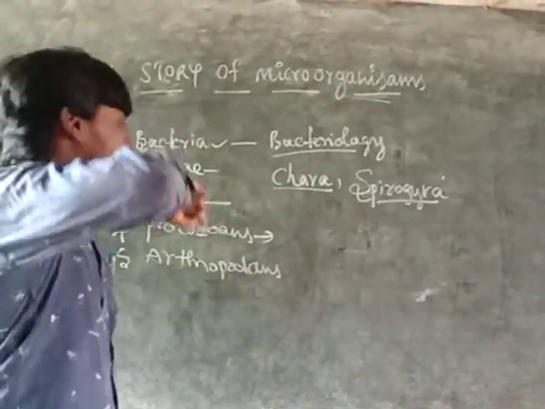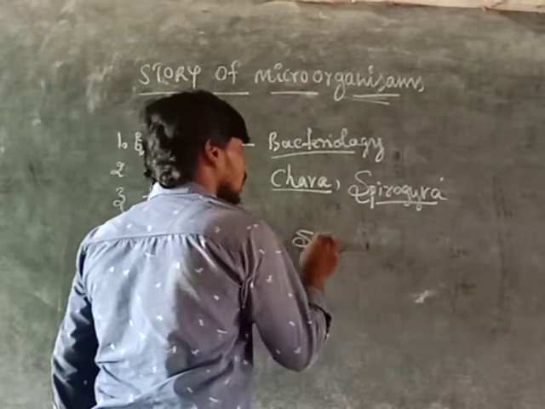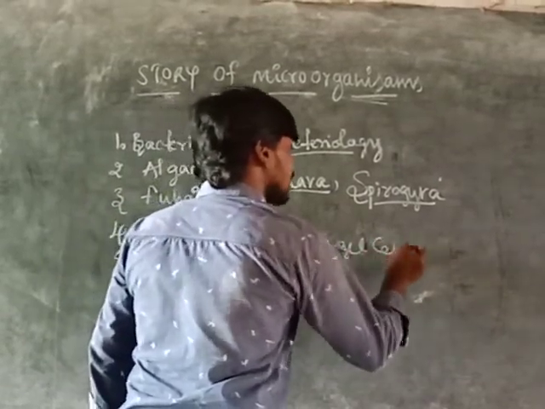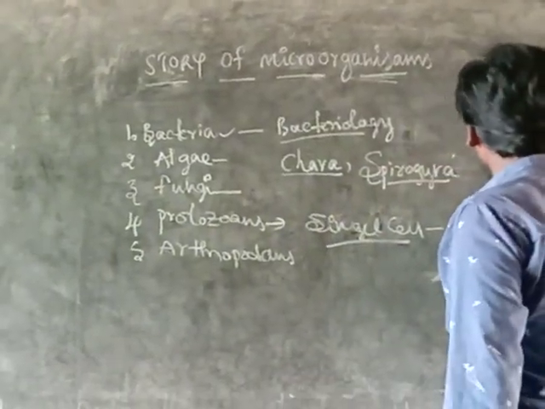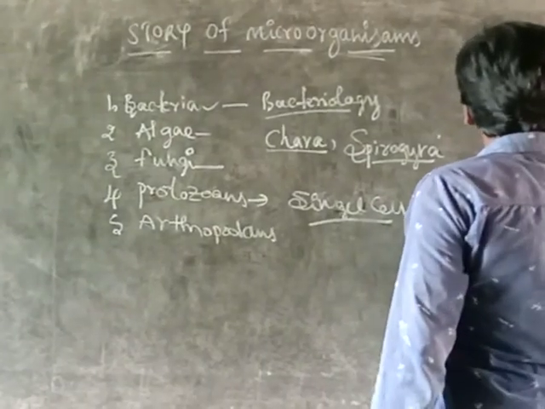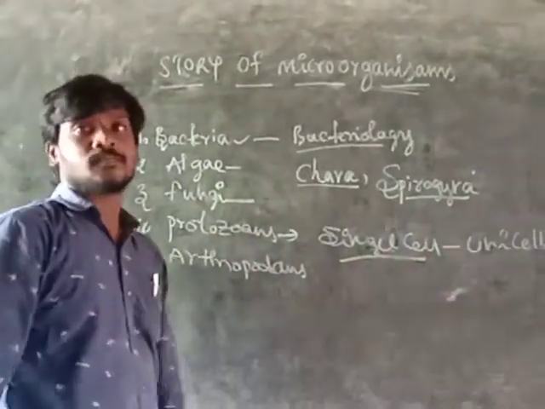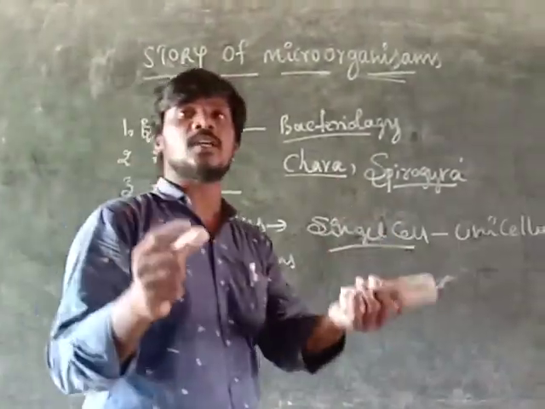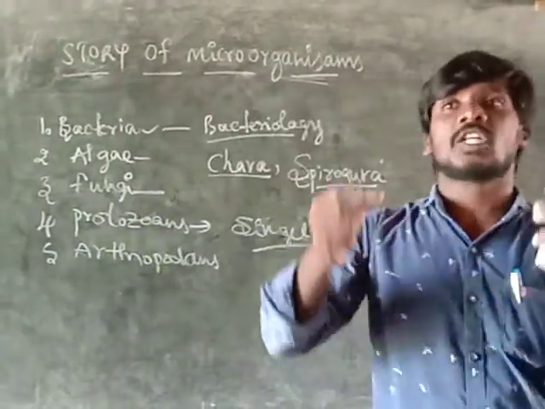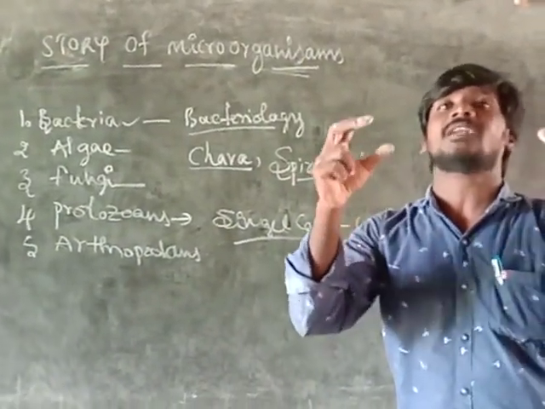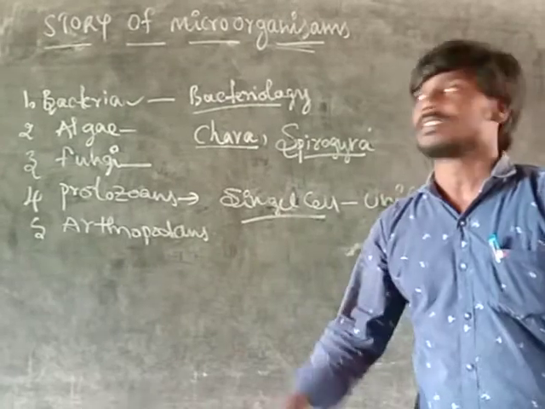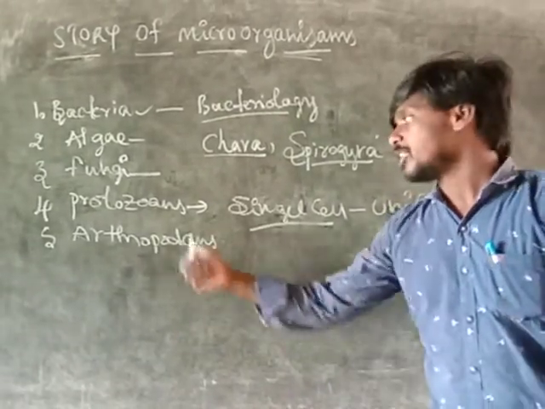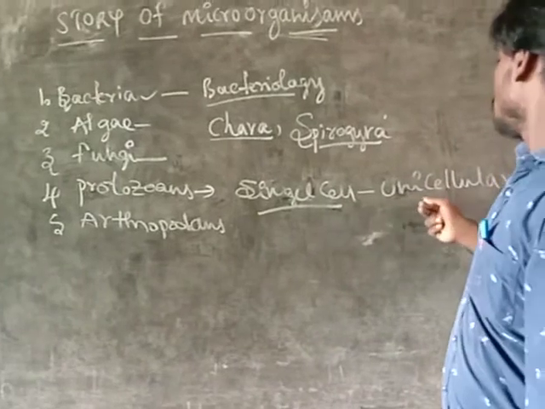Protozoans mean single cell animals. Single cell animals are called unicellular animals. You already know about unicellular and multicellular animals from previous classes. What is the difference between them? In unicellular animals, the single cell does all the functions, and such single cell animals are called protozoans.